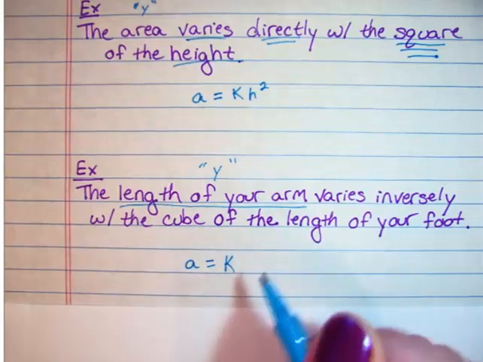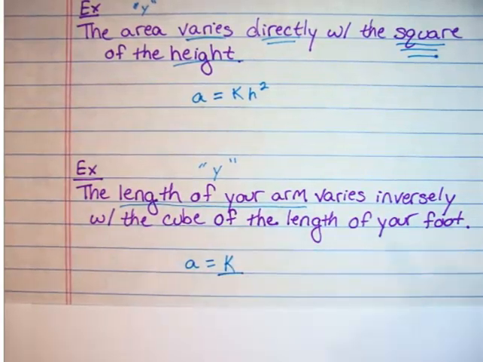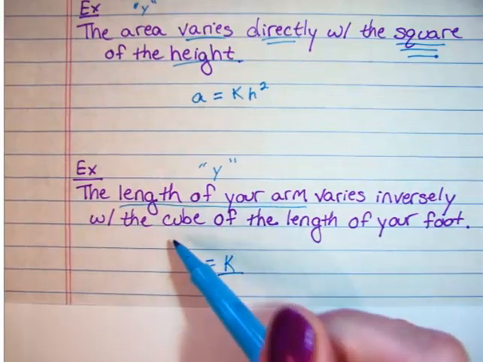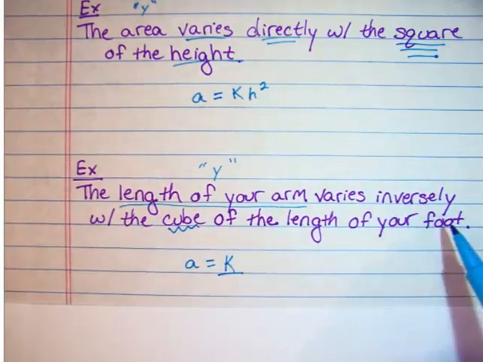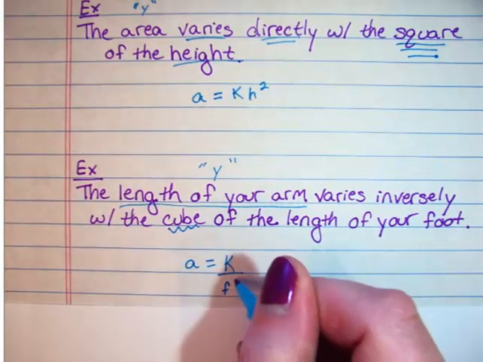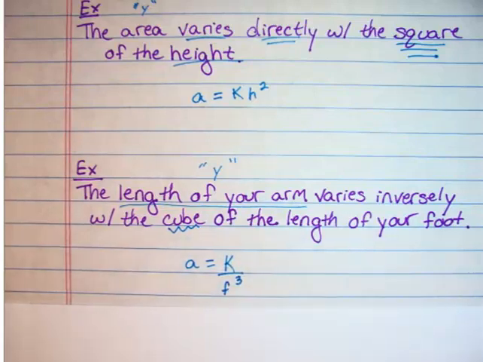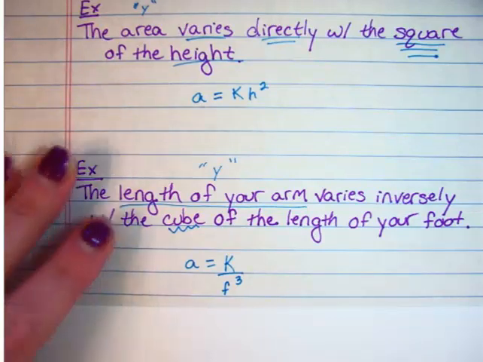Since it's inverse, it's going to be over. And then it says it's inversely with the cube of your foot. So your foot cubed. So A equals k over F cubed. Now it can give you an x and a y value, in this case an A and an F value. You can solve backwards and find your k, and then you can put in some other values and keep moving from there. Okay, last one.